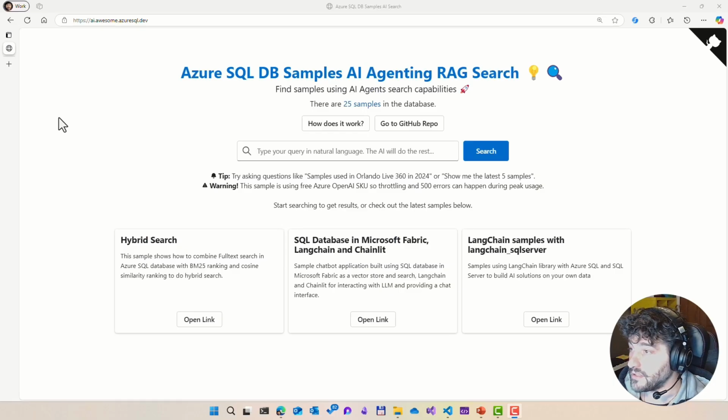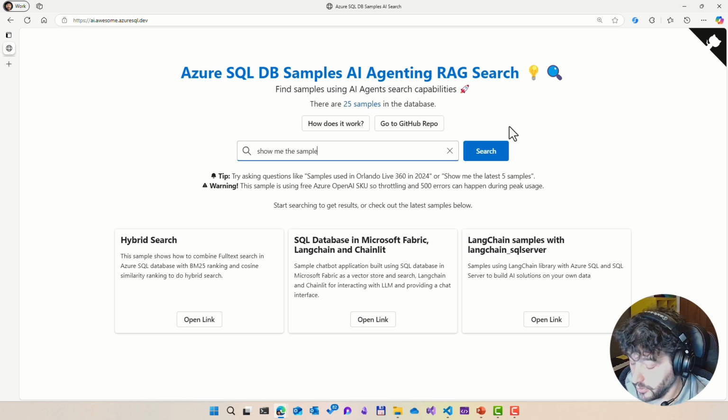Okay, so this is the example I've been mentioning as the simplest one that I could possibly think of an agentic AI RAG solution. Basically, we can just search in natural language and let the agent figure out the best way to solve our question. So let's start by saying, show me the sample used at SQL Conf 2025, and let's see what happens.